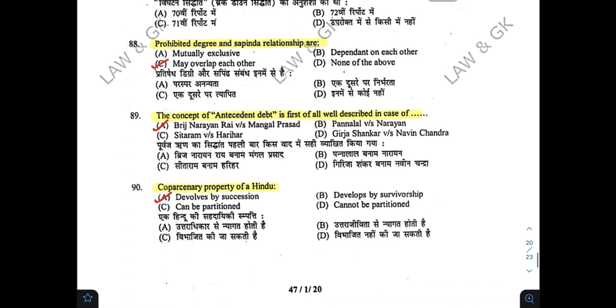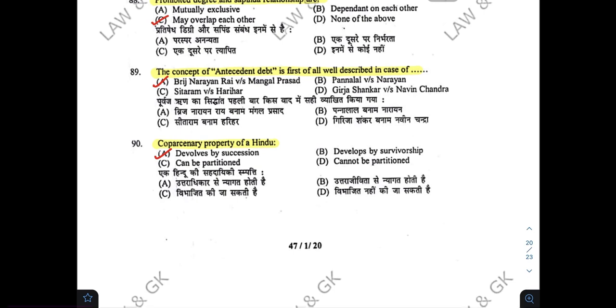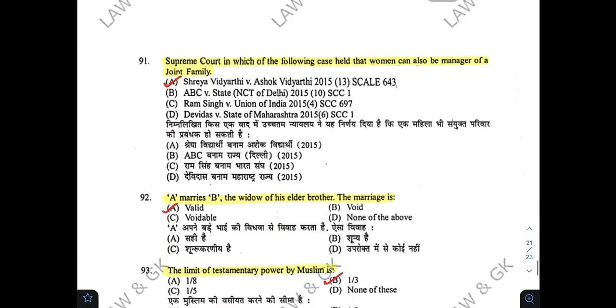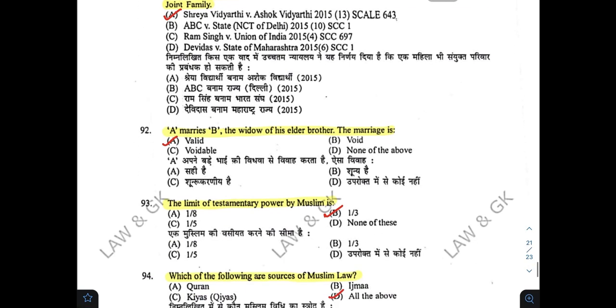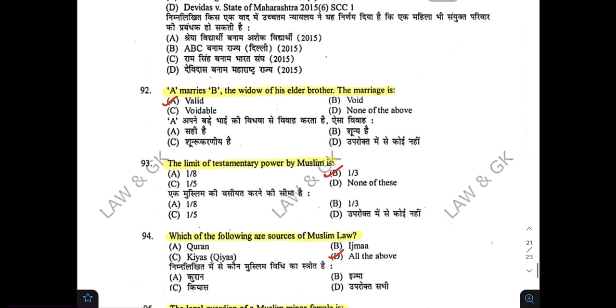The concept of antecedent debt is first of all well described in case of A. Co-partnery property of a Hindu? A. Supreme Court in which one of the following case held the woman can also be manager of joint family? A. A marries B, the widow of his elder brother. Marriages. A. The limit of testamentary power by Muslim is B.